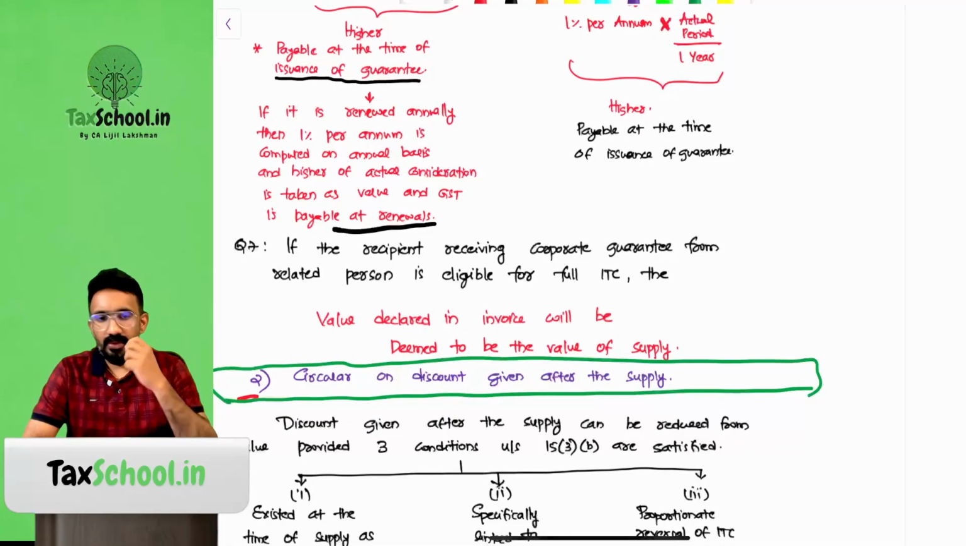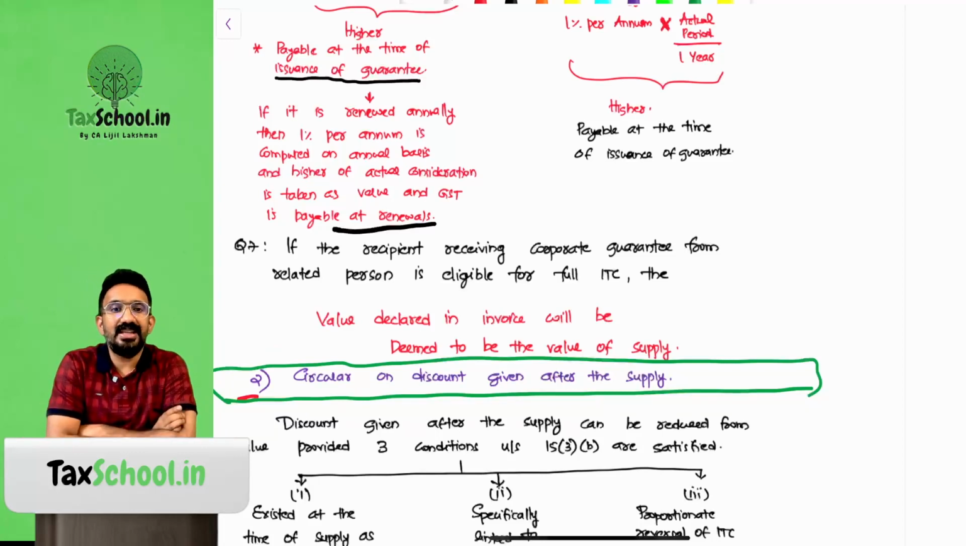Question 7 is a very important question. Now there is a clarification which says that if the recipient receiving corporate guarantee from a related person is eligible for full ITC, what provision can be applied? I can apply the provision of value declared in the invoice as the deemed value in this particular case. So I don't have to bother about the higher valuation here, right?